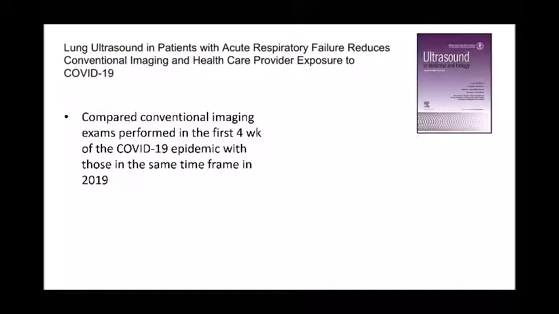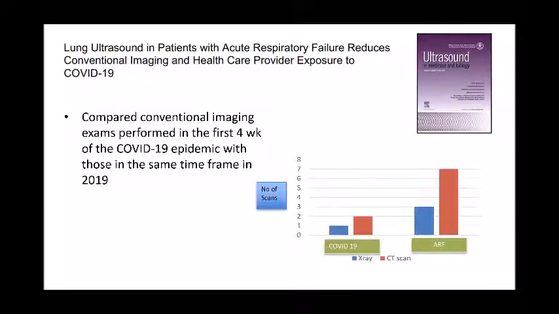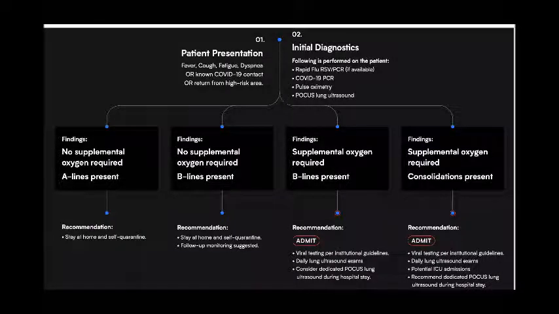In this study, authors compared conventional imaging exams which were performed in the first 4 weeks of the COVID-19 epidemic to the same time frame in 2019, the early months of 2019. And they found that if you use lung ultrasound, then you can decrease the number of X-ray scans and CT scans. Basically, by doing this, we can decrease the resource utilization, and we can shift that resource to a better area. This is a flow chart.